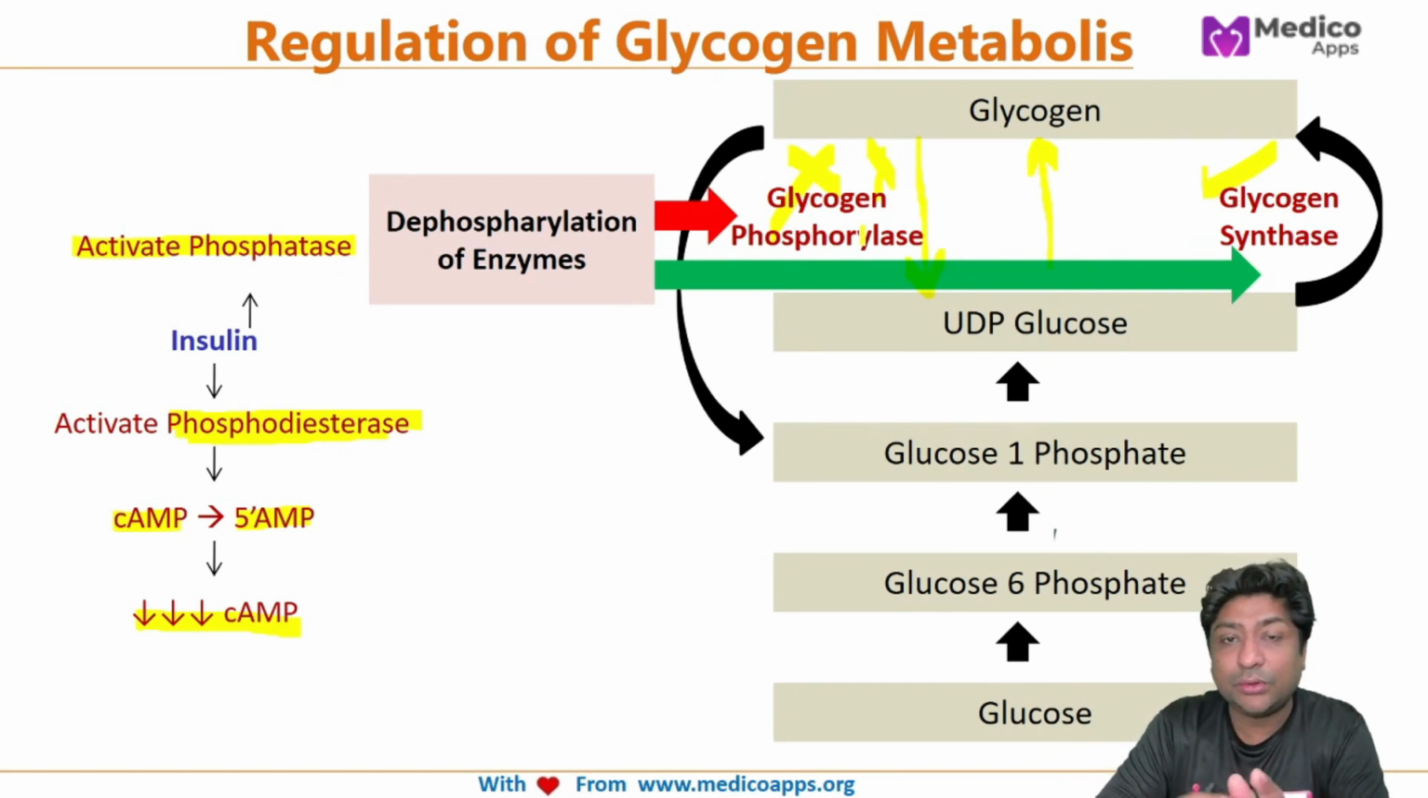Now, having learned about all these mechanisms of glycogen regulation, like what helps in the synthesis of glycogen and how glycogen is broken down, let's now look at various glycogen storage disorders.